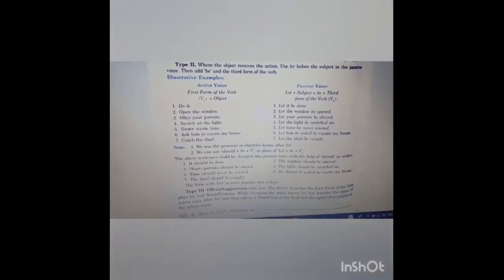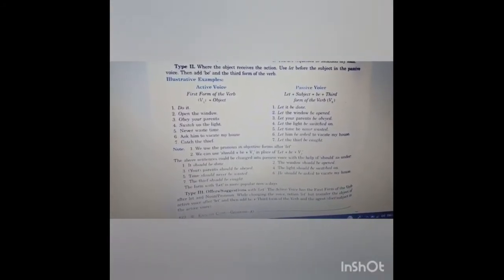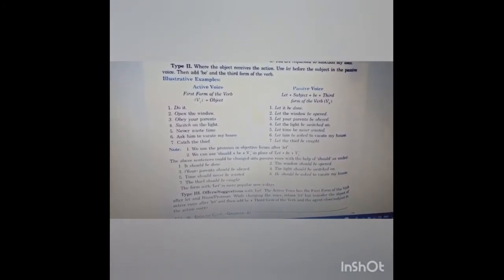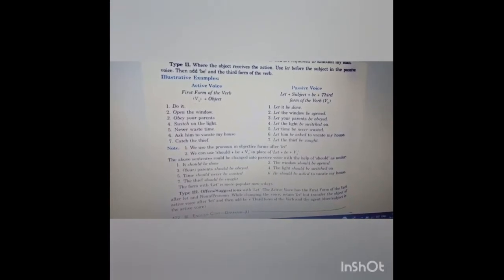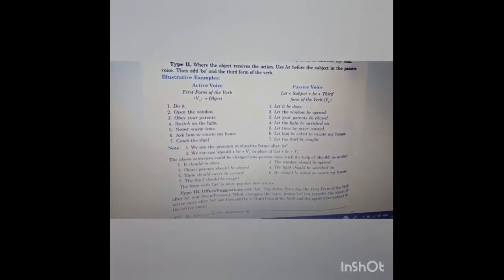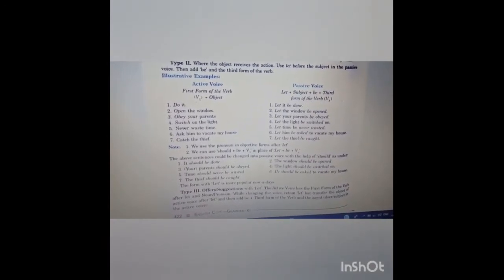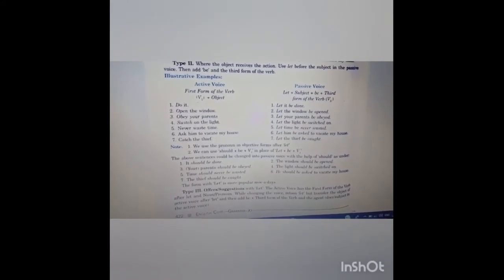There are some illustrative examples. Active voice, first form of the verb plus object, that we know. To convert it into passive voice, we use let before the subject. Then we use be after the subject plus third form of the verb. In passive voice, in every case we have to use the third form of the verb. Do it. Here it is the object which will be converted into subject. So before the subject we use let it. Then we use be, done. Done is the third form of do.